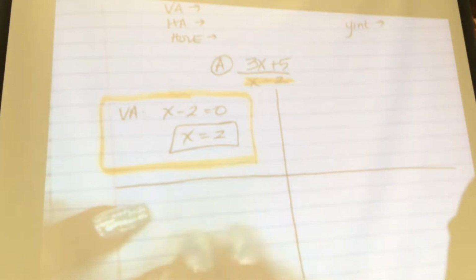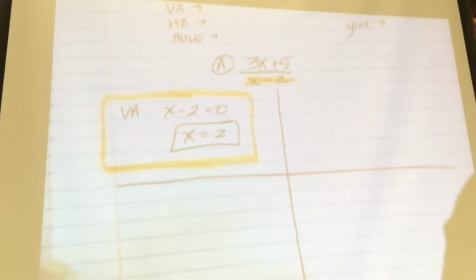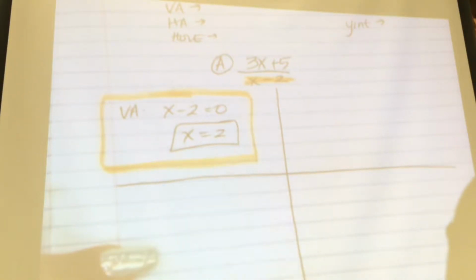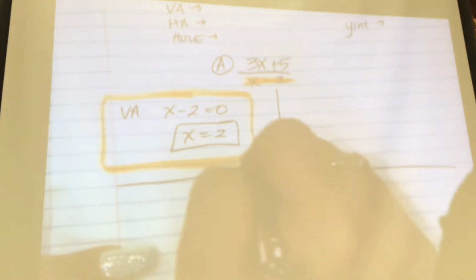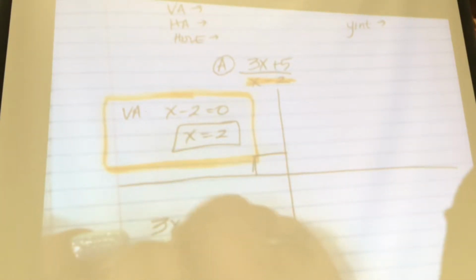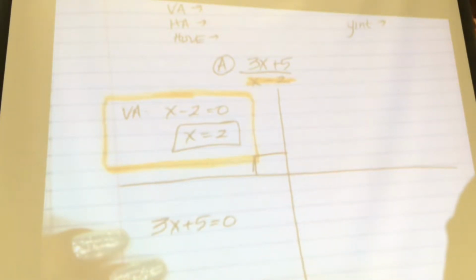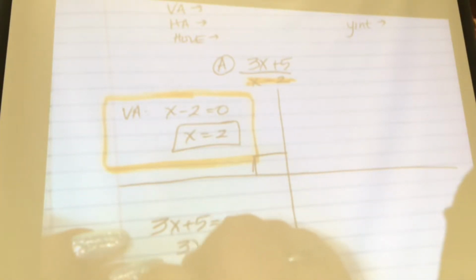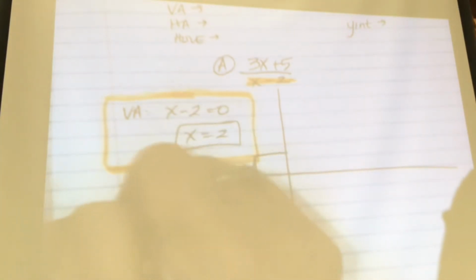And then what did we do down here? How do you find your x-intercepts? Set the numerator equal to 0, and then you'll see if there's any holes, right? Because if there's a hole, that means these two would have the same answer, right? So you set the numerator equal to 0, so that's 3x plus 5 equaling 0. So 3x equals negative 5, so x equals negative 5 thirds. And that is going to be my x-intercept.